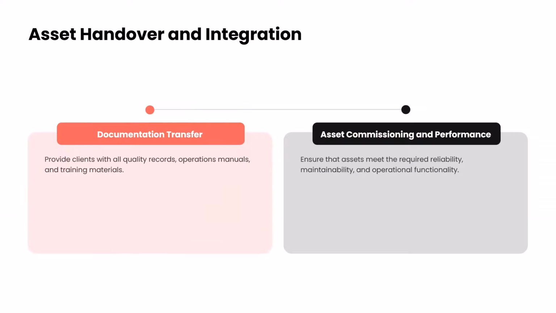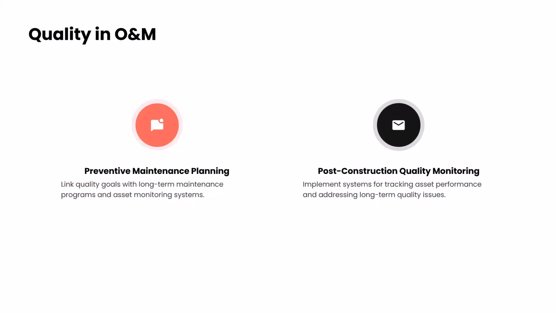But as a part of operations and maintenance, some of the things covered here are documentation transfer. When you complete the project, you need to make sure that all the as-built drawings have been handed over to the client, because these will be helpful for operations and maintenance later on. Also, this stage is important from the reliability, maintainability and operational aspects as well, if these are part of the contract. And quality in O&M, which is operation and maintenance, could include preventive maintenance planning and post construction quality monitoring. Once again, everything depends on the contract.